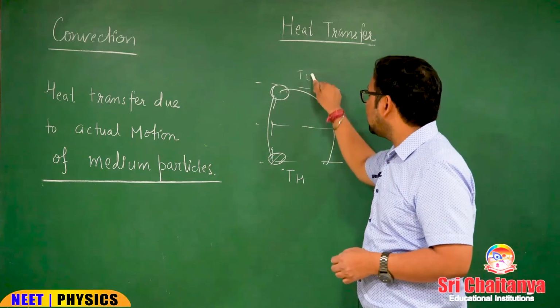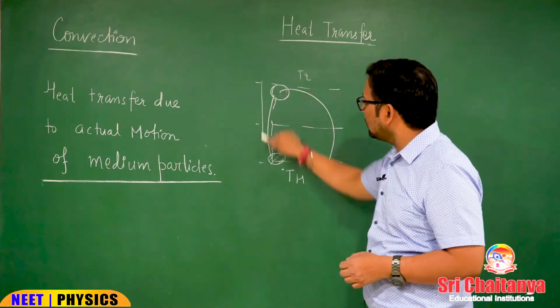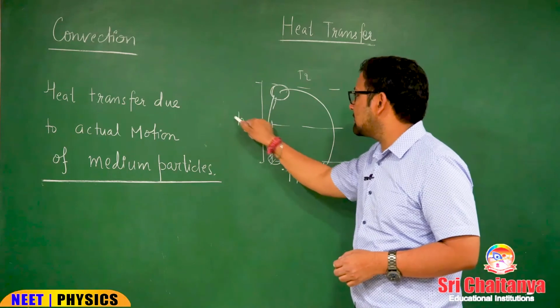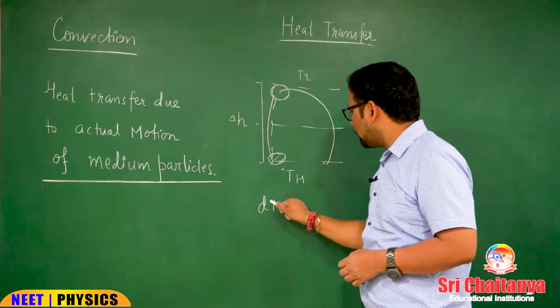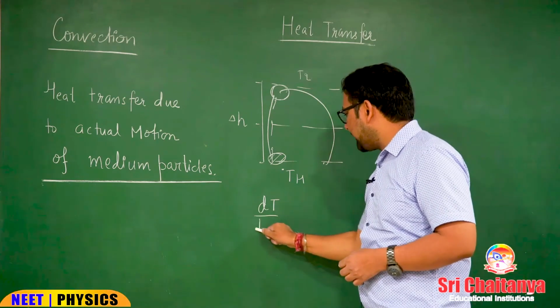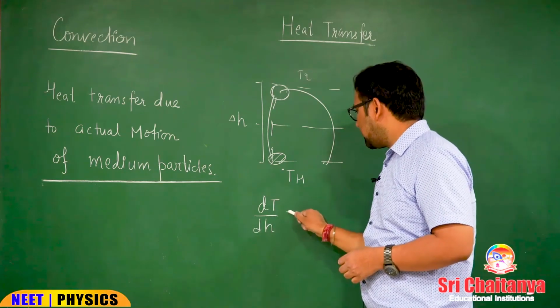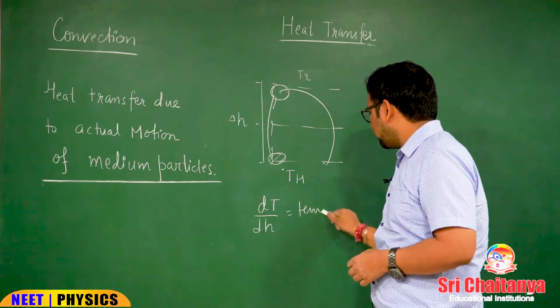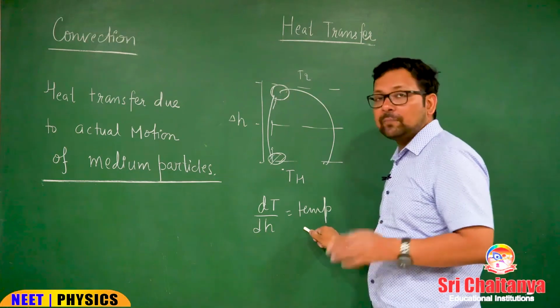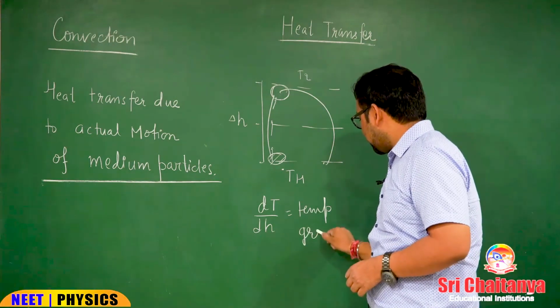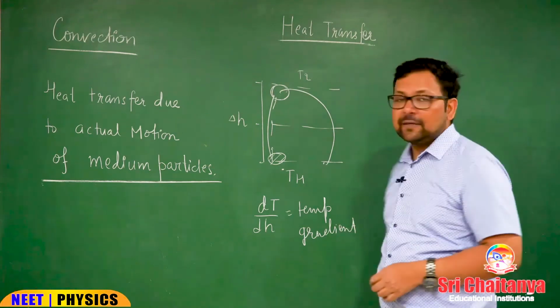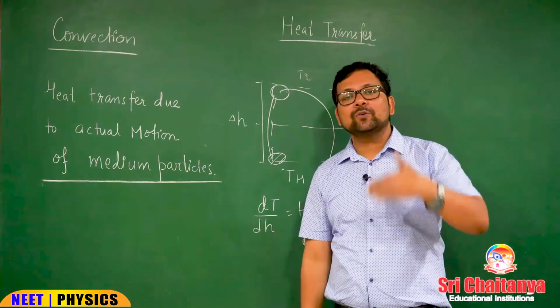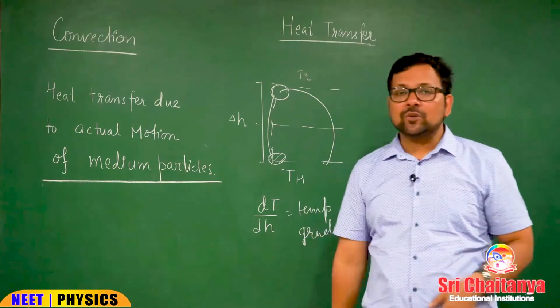You can see temperature difference is on a length. I can say this is delta H. So this convection is also due to temperature gradient. In convection also, delta T is defined according to delta H. It is not constant.